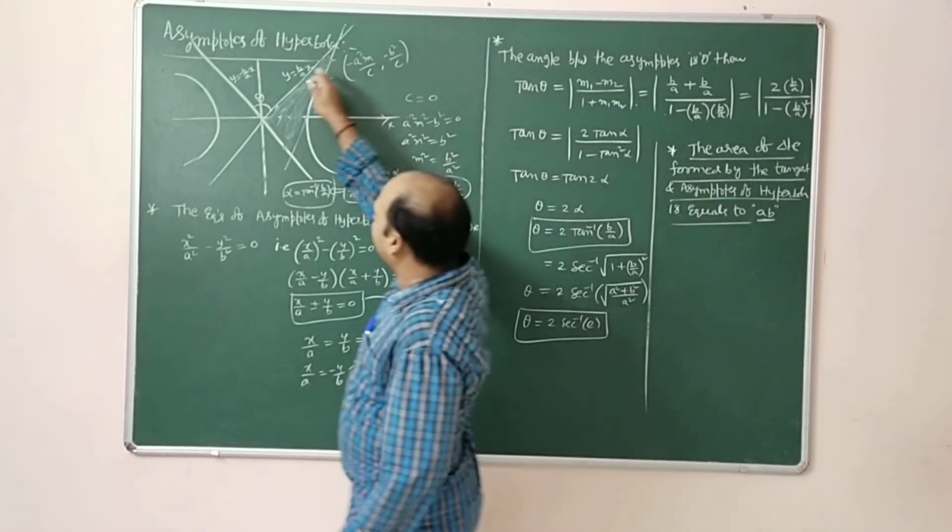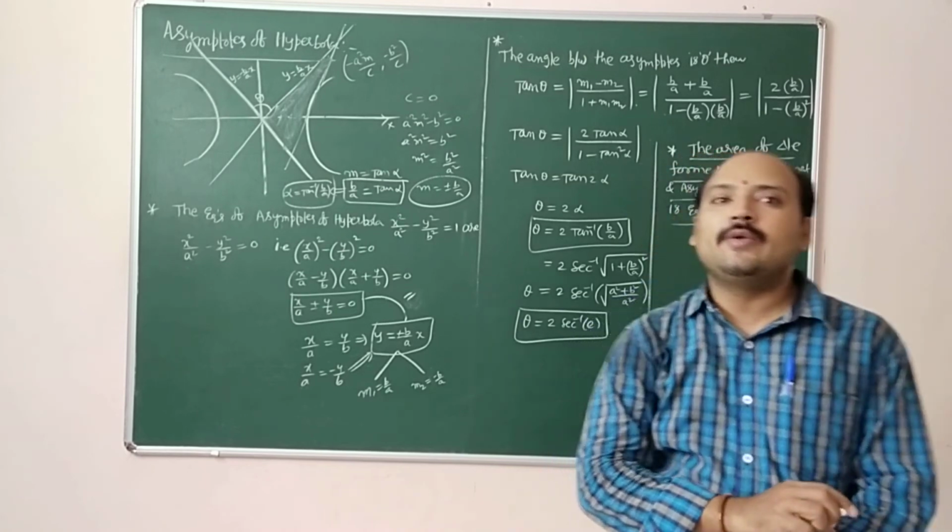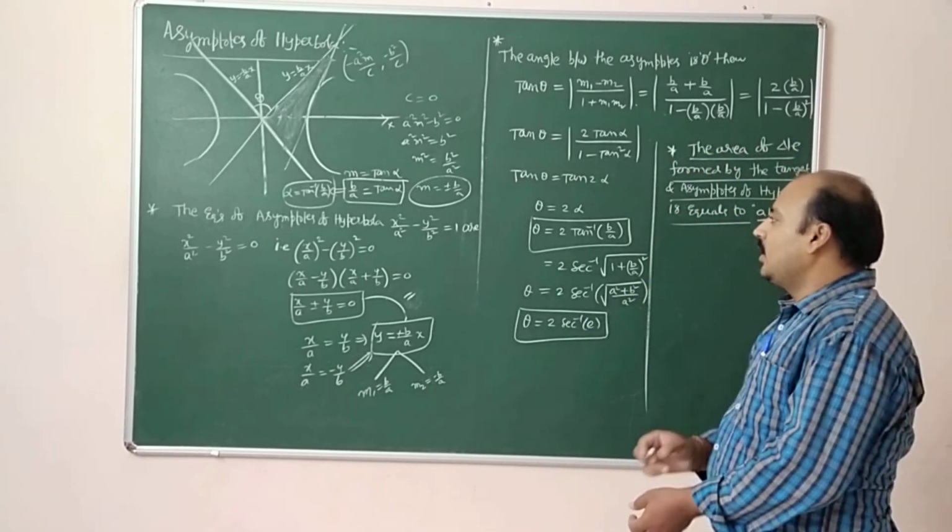You remember, this is the standard result. So this area, whatever I draw as that shaded region, is equal to ab units.